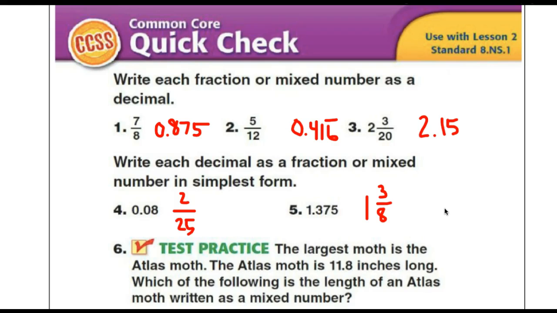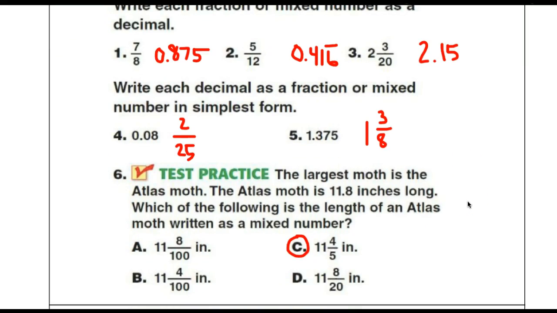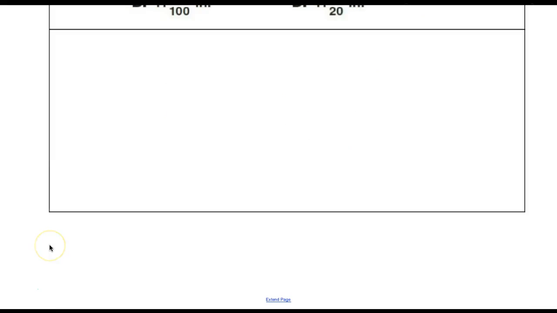0.875 if you divide 7 by 8, 0.416 with bar notation over the 6, indicating that 6 is the digit that will repeat. And for number 3, you have 2.15. Number 4, for decimal to fraction, 2/25, or 2 over 25, and 1 3/8 for number 5. I would be happy to discuss any of these with you when I get back if you are not sure. Hopefully you nailed those though. For number 6, 11.8 inches as a mixed number is 11 4/5. That is choice C. Hopefully you're good there.